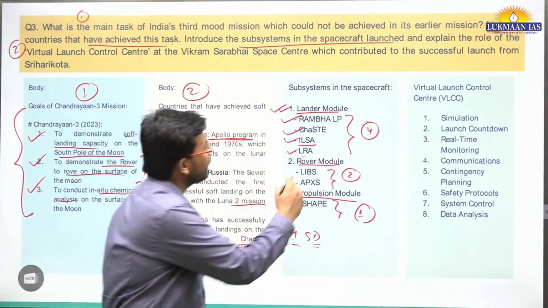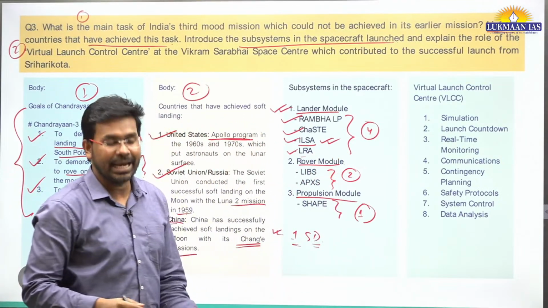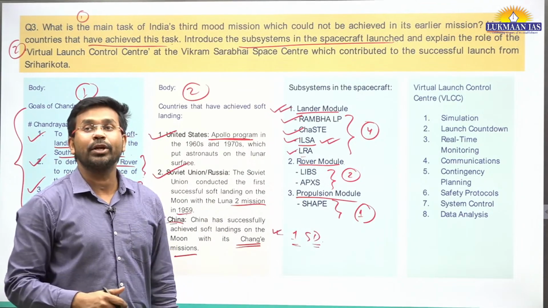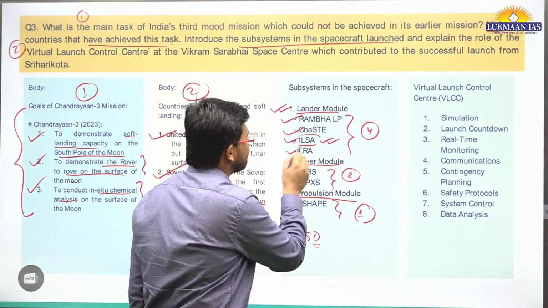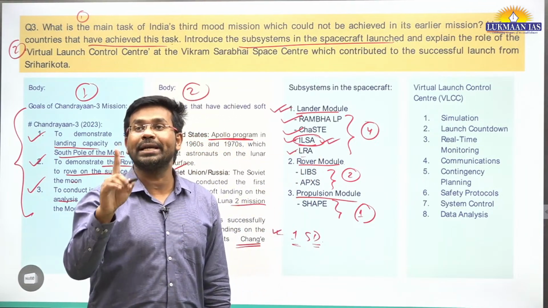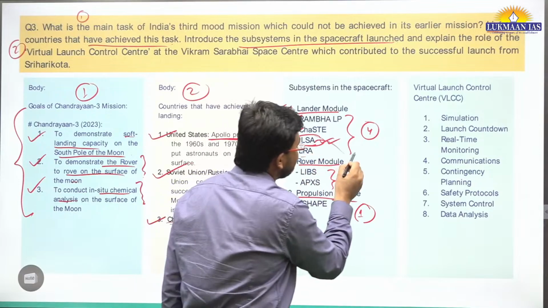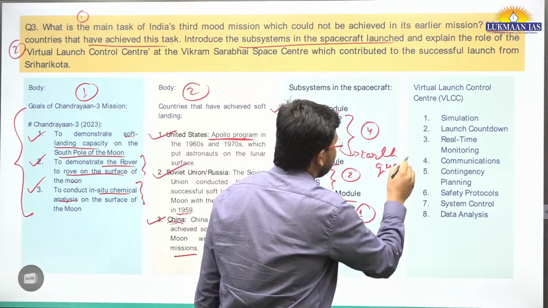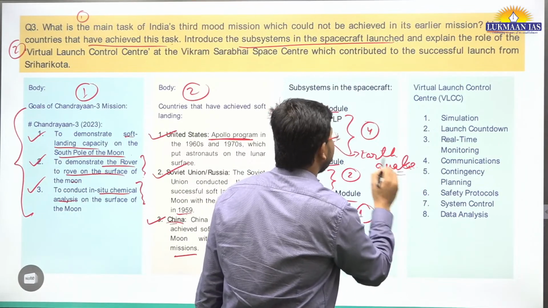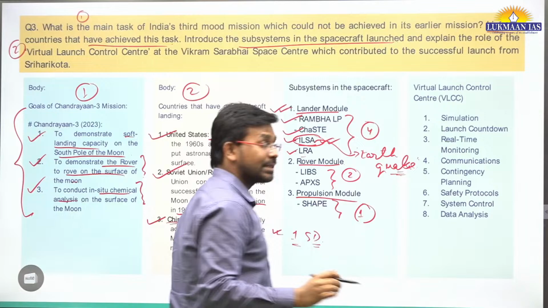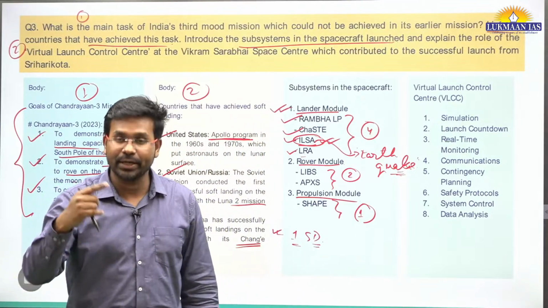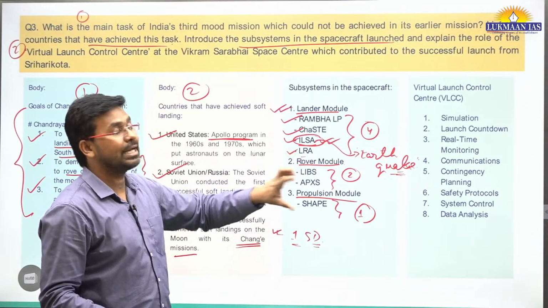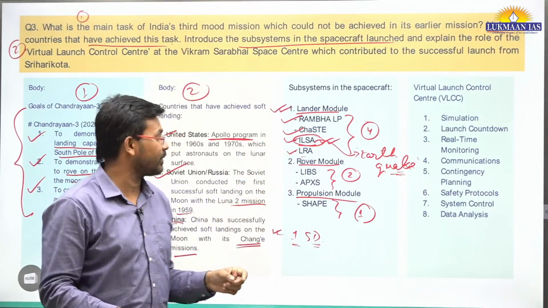So what is the third payload? It is known as ILSA, the Instrument for Lunar Seismic Activity. Seismic activity means earthquake related information. So ILSA would provide earthquake related information about the surface of the moon, like does an earthquake happen over there, and if it happens, what is the intensity? This is just to check the seismic activities on the surface of the moon.